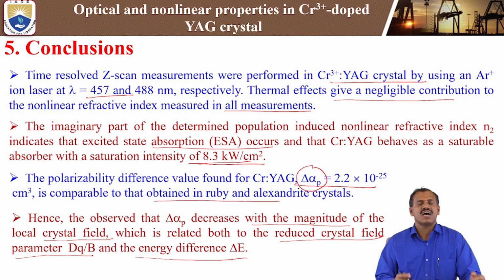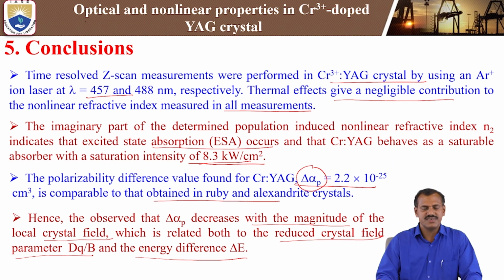We have studied the optical properties as well as nonlinearity properties in the chromium 3+ doped YAG crystal. YAG, yttrium aluminum garnet, is one of the important crystals, compared to ruby crystal, to study with the Z-scan technique. With the Z-scan technique we have studied mainly the nonlinearity properties. In linear properties, we get the linear refractive index n value only.